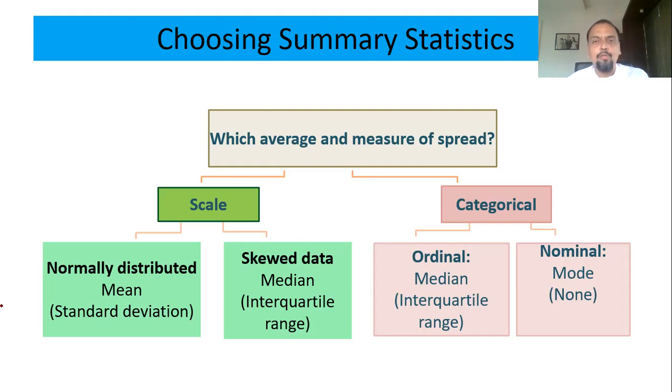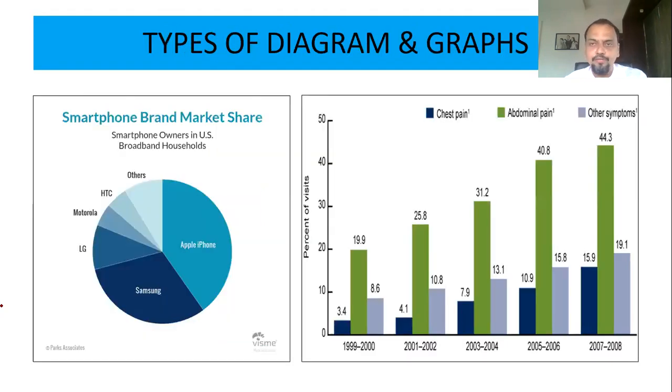Okay, next is also important: graphs. For the softwares, diagrams and graphs are both the same. They will be called diagrams or graphs only, so don't worry about technically what is a diagram and what is a graph. It's okay for us. What is important? This is a pie chart. Okay, this is a pie chart.